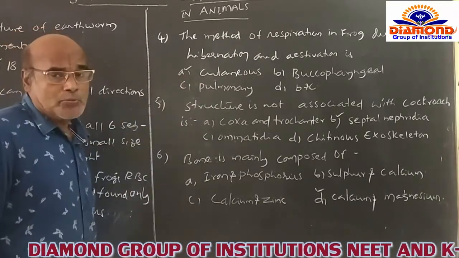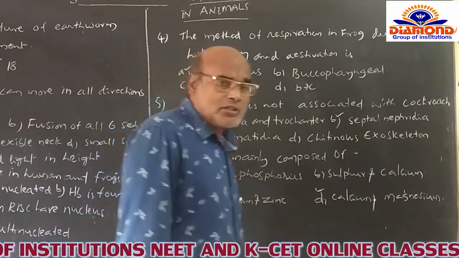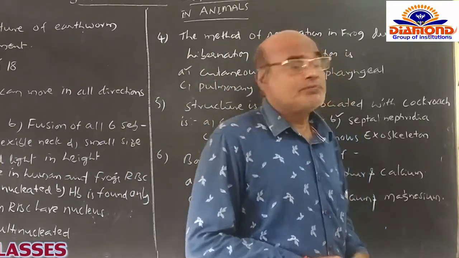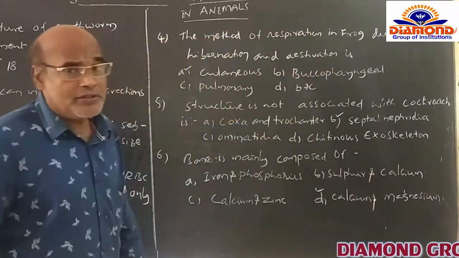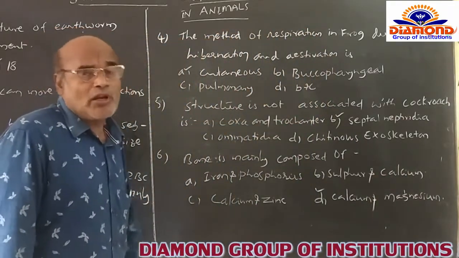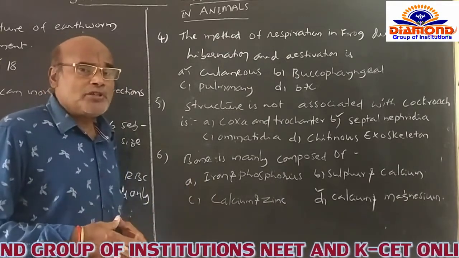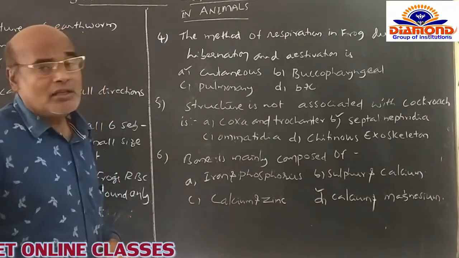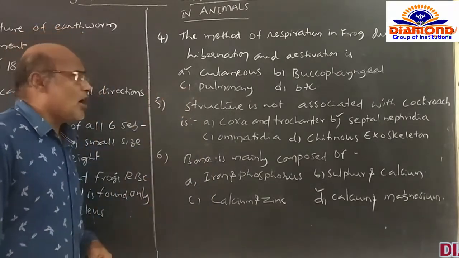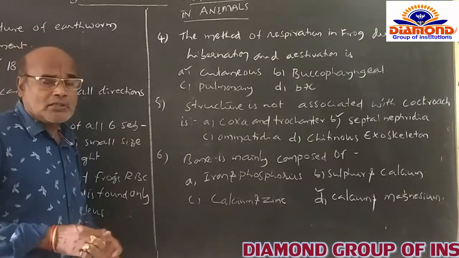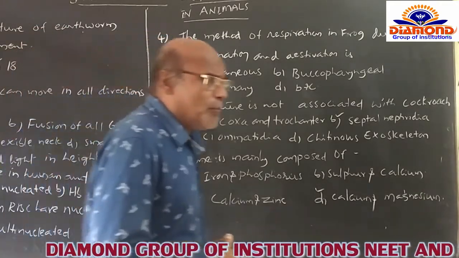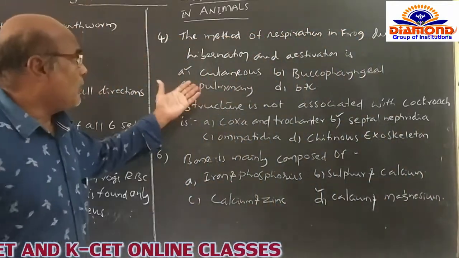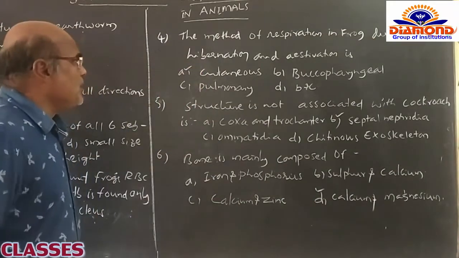A, cutaneous respiration. Cutaneous respiration is simply stimulated or affected by the presence of moist skin itself. And after that, B, buccopharyngeal. Buccopharyngeal respiration is one among the three types of respiration of the frog, but it is not connected with hibernation as well as estivation itself. And C option, pulmonary. Pulmonary is a kind of respiration operated by the lungs of the frog, which is also not connected with this question. And D, B and C also.